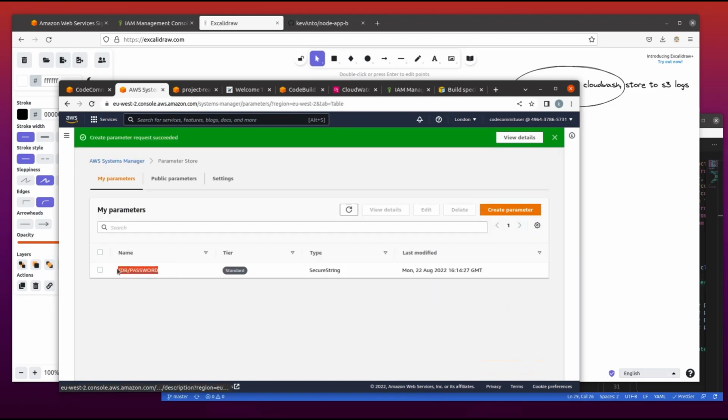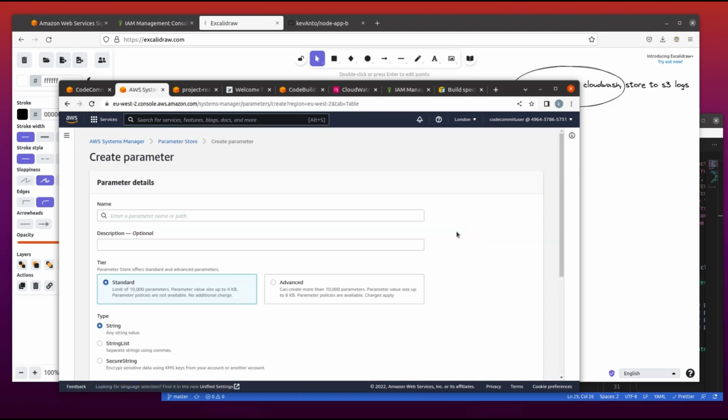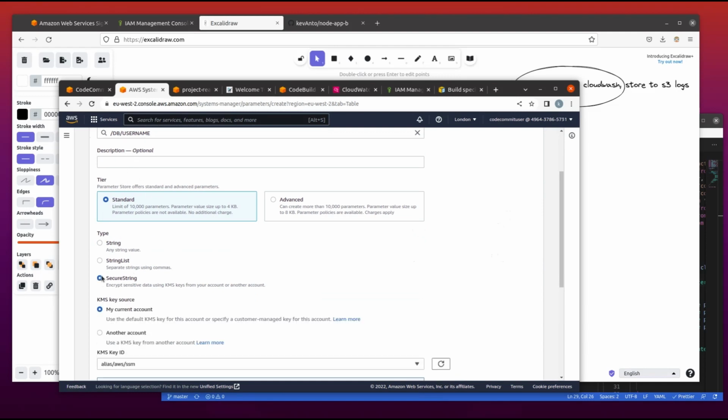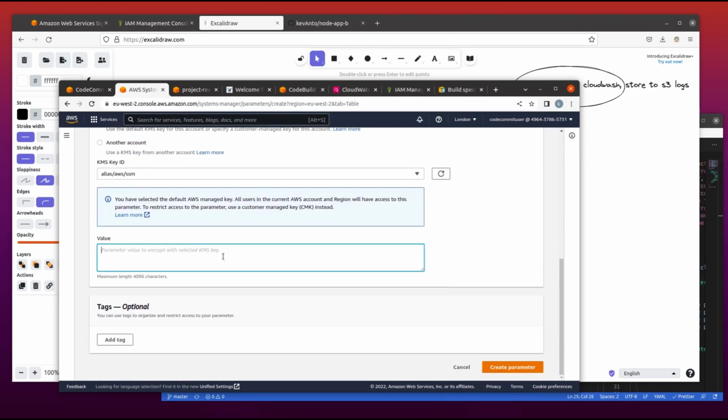That being done for the password, we're going to repeat the same process for the username. Secure string, and the value of the username.